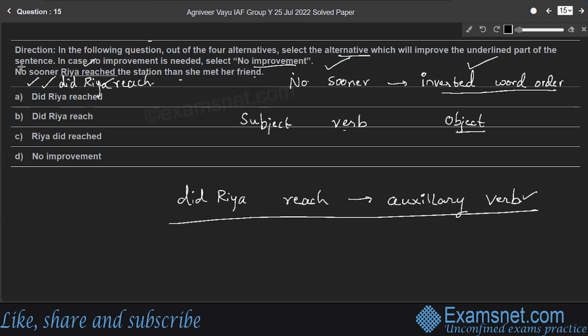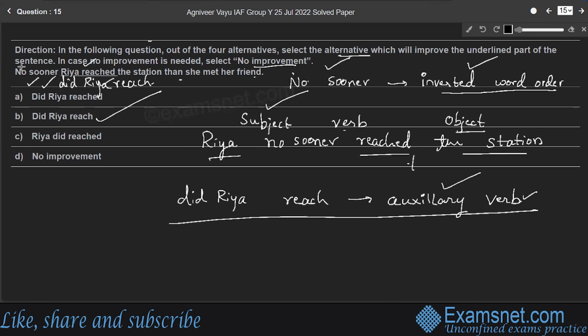Therefore, the correct alternative is, look at the options, did Ria reach? Option B is the answer. In a general format, if a sentence starts with subject, no need to use auxiliary verb, right? So I'll write the method of writing a sentence when it starts with subject, right? Here the subject is Ria, right? So Ria no sooner reached the station. Directly we are writing subject, verb and object. Then she met her friend. This part remains the same.